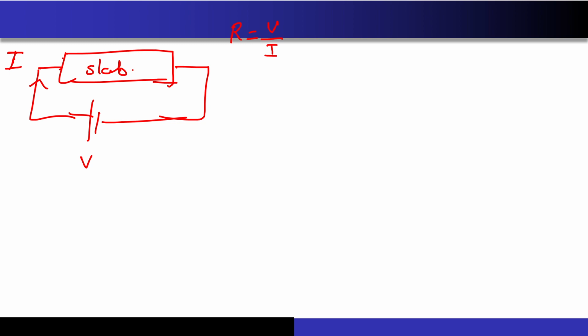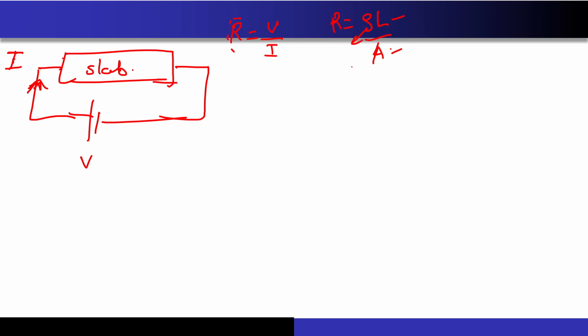So first of all, I can find the resistance of this slab by doing the experiment. I can apply a battery across this slab, and using an ammeter, I can measure the current flowing through this circuit. From this, I know the value of the resistance. Now I have to write a few equations and make sure that this resistance comes in terms of the mobility. What I know is R is nothing but rho into L by A, the formula you must have studied in school. Now somehow I have to bring mobility into this equation. L is independent of mobility, and area is independent of mobility.